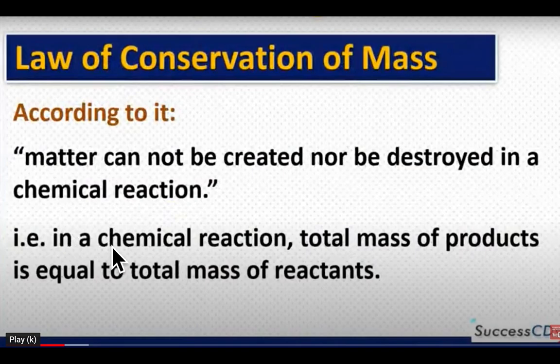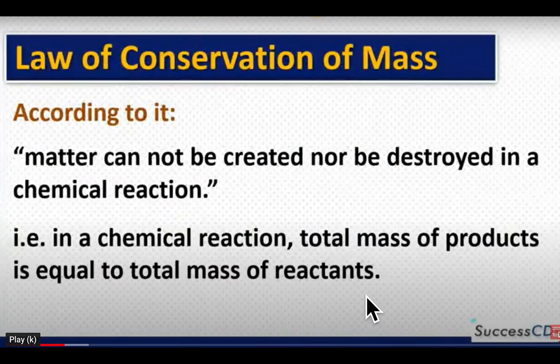Means, in a chemical reaction, the total mass of products is equal to the total mass of reactants. Suppose you are doing a chemical reaction, the total mass in the beginning and the total mass in the end should be the same.